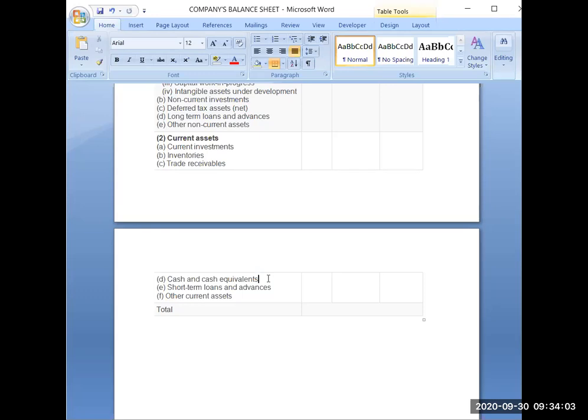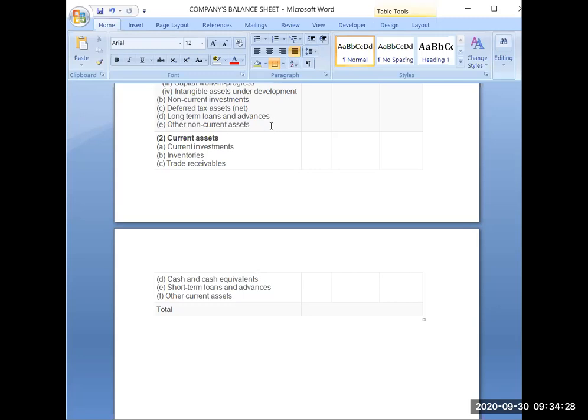Now there will be 2 more terms included in the definition of cash, and that's why it is termed as cash equivalents. The things which are not cash but are almost equal to cash. What are these cash equivalents? We will be discussing that when we discuss these statements in detail.